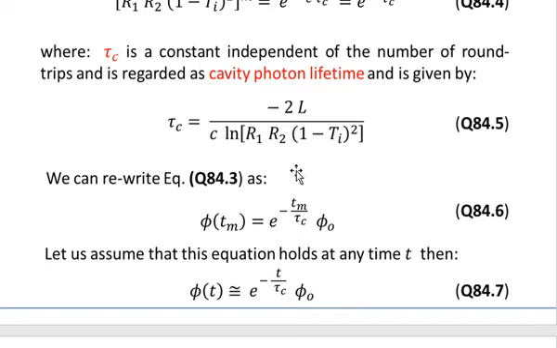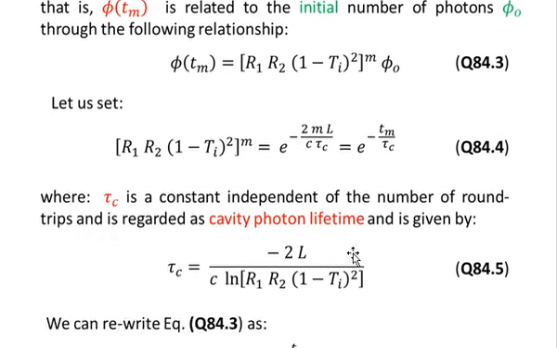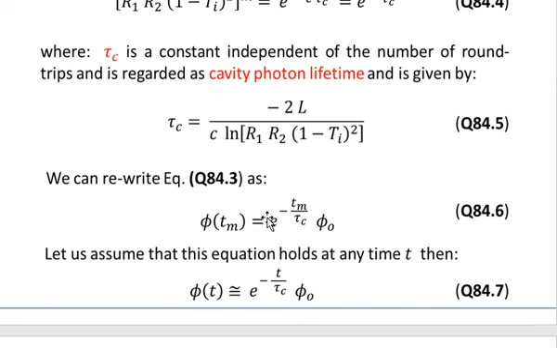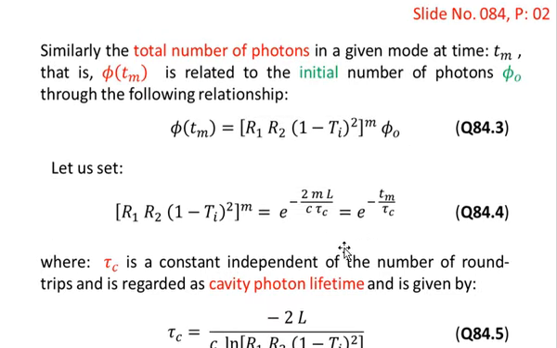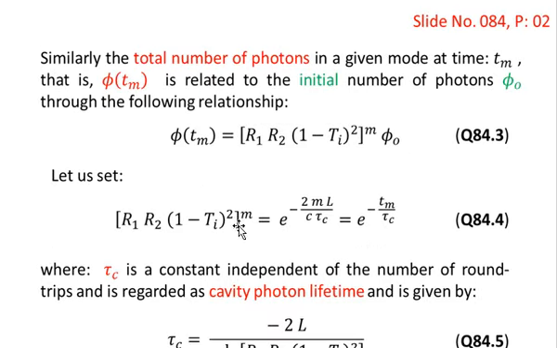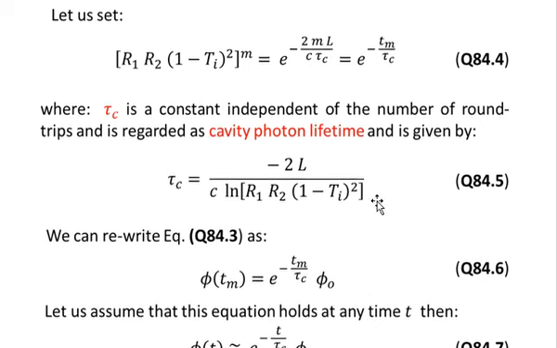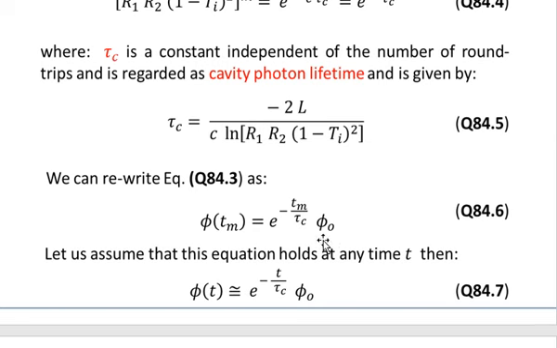We can rewrite equation number 3 as phi of Tm is equal to e to the power minus Tm over tau c into phi naught. So the relationship of equation number 4 has been inserted in equation number 3, and we have obtained the relationship as given in equation number 6, that is phi of Tm is equal to e to the power minus Tm over tau c multiplied by phi naught.